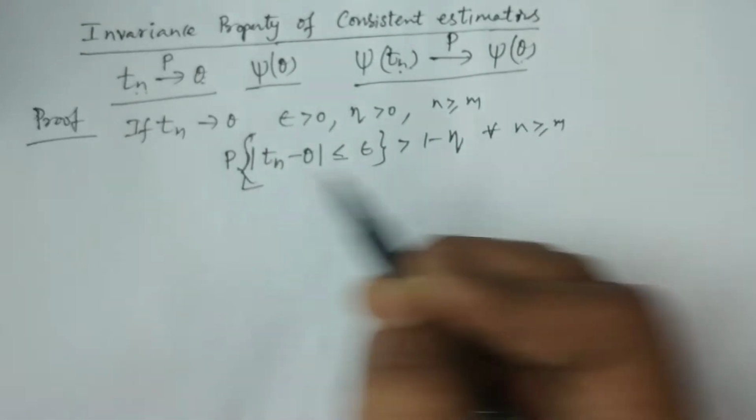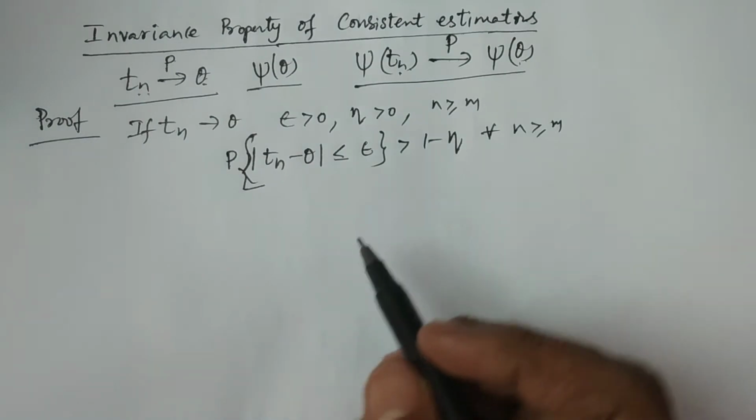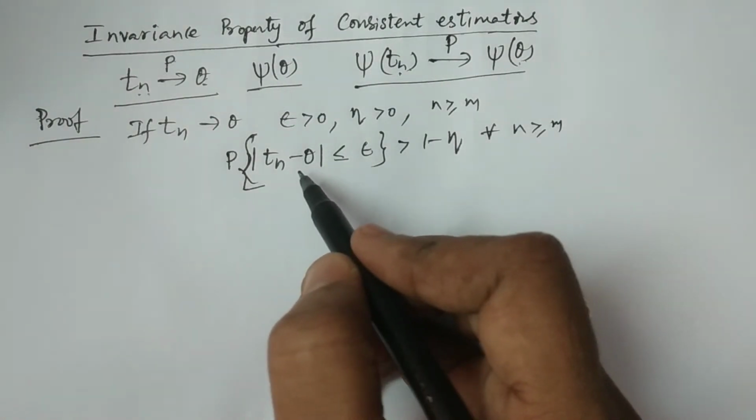This is the definition of Tn being a consistent estimator of theta.